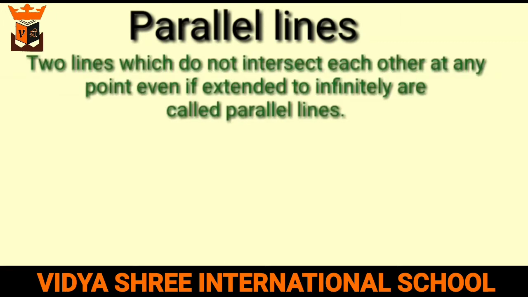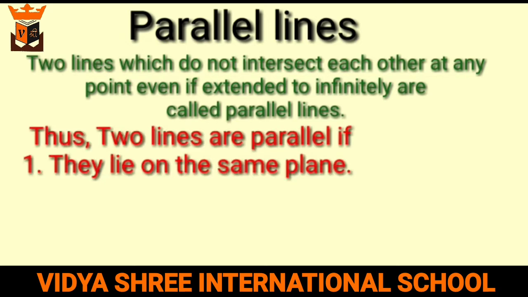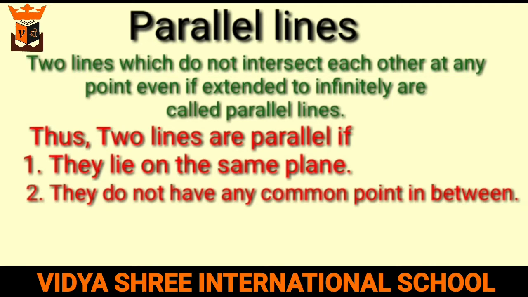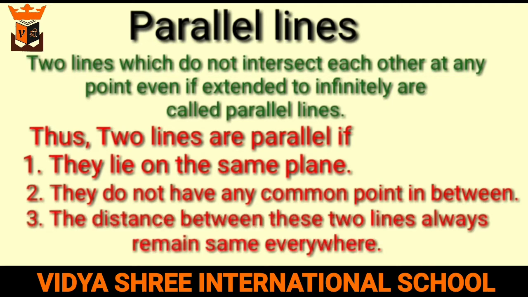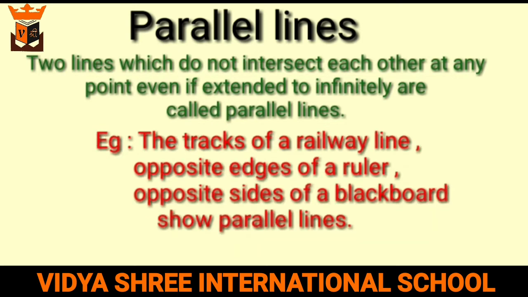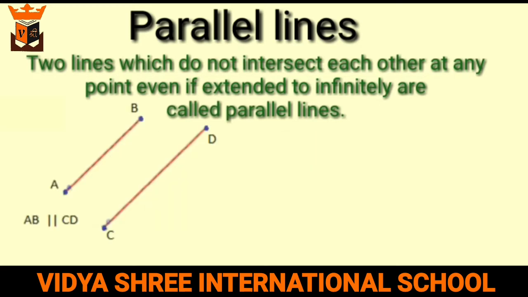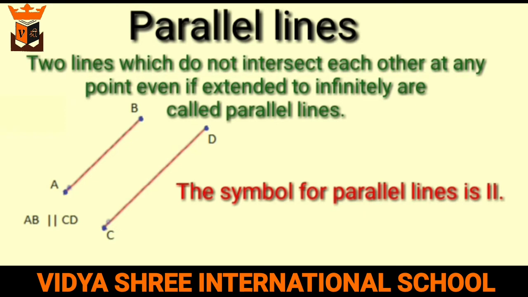Parallel lines. Two lines which do not intersect each other at any point even if extended infinitely are called parallel lines. Thus, two lines are parallel if they lie on the same plane. They do not have any common point in between. The distance between these two lines always remains the same everywhere. For example, the track of a railway line or the opposite edges of a ruler. Opposite sides of a blackboard show parallel lines. And the symbol for parallel lines is two parallel lines.